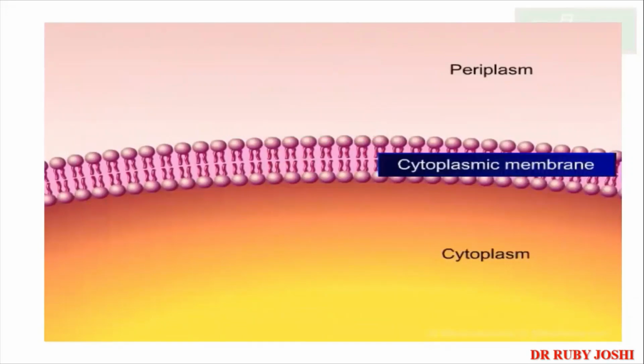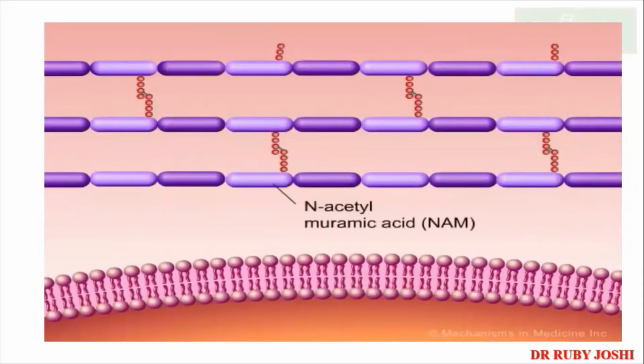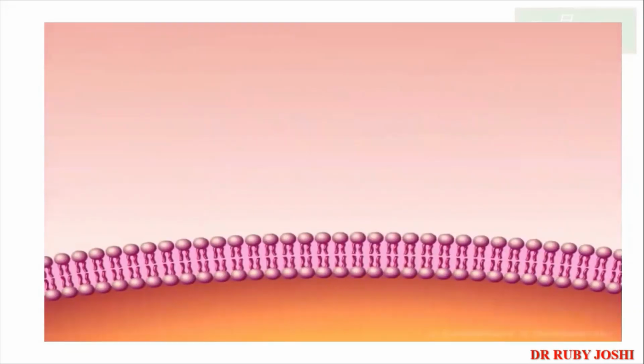periplasmic space. Most gram-positive bacteria do not possess a periplasmic space, but have only periplasm, where metabolic digestion occurs and new cell peptidoglycan is attached. Peptidoglycan, the most important component of the cell wall, is a polymer made of N-acetylmuramic acid, alternating with N-acetylglucosamine, which are cross-linked by chains of 4 amino acids. The function of the bacterial cell wall is to maintain the characteristic shape of the organism and to prevent the bacterium from bursting when fluid flows into the organism by osmosis.